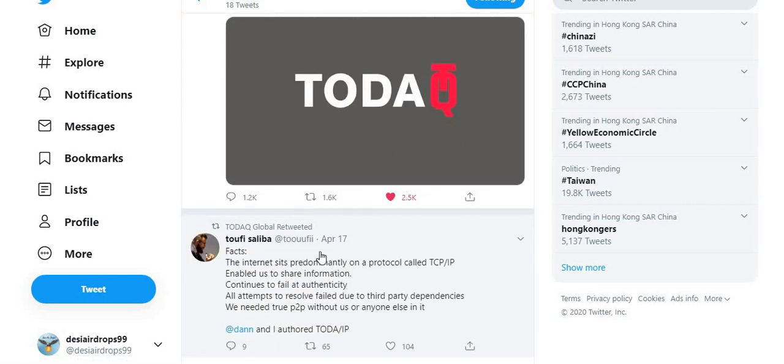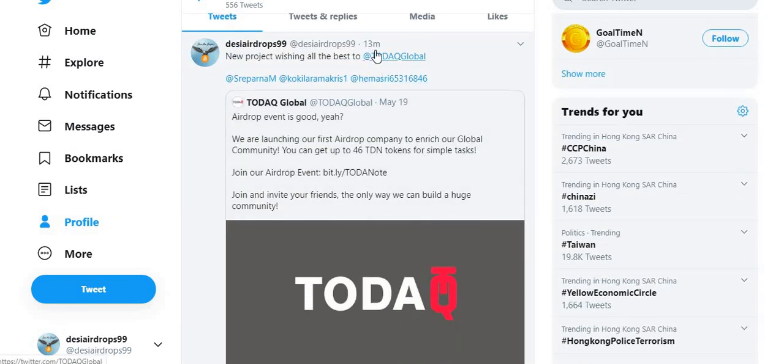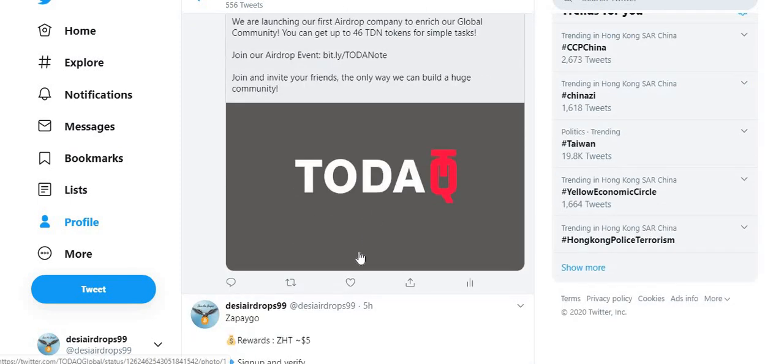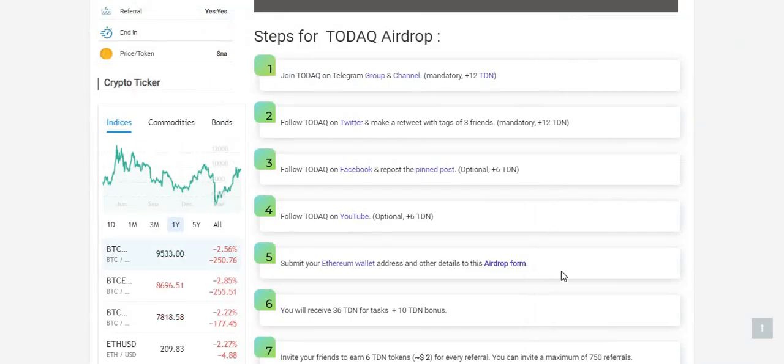So I have already done a tweet, so let me go to my profile and show it to you. Just 13 minutes back I did a retweet about Todak, and I have tagged my 3 friends here. Alright, I have done a retweet with a comment. So as I always say, to be more productive, please give a retweet along with comments.